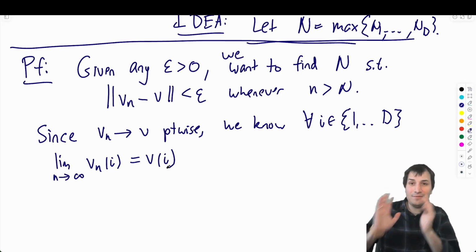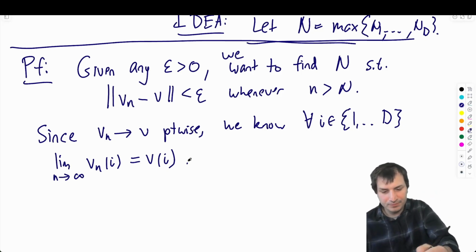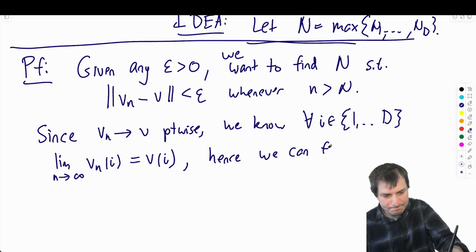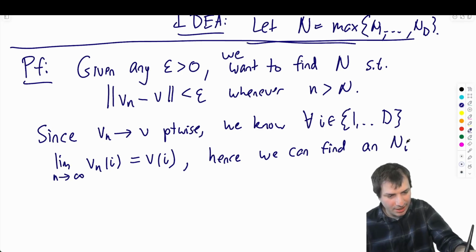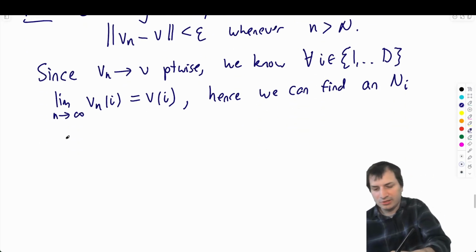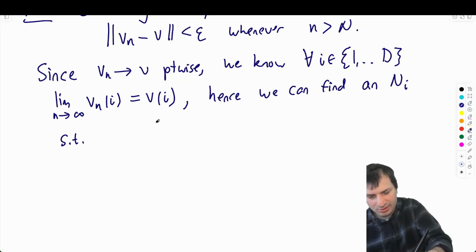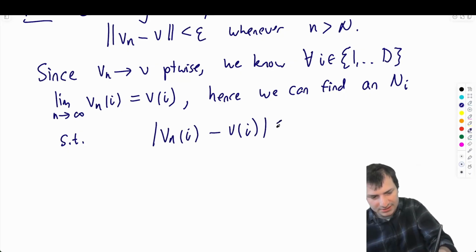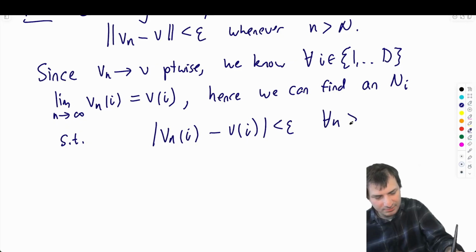And if the limit of Vn of i equals Vi, hence we can find Ni such that Vn of i minus V of i is less than epsilon for all n bigger than Ni.